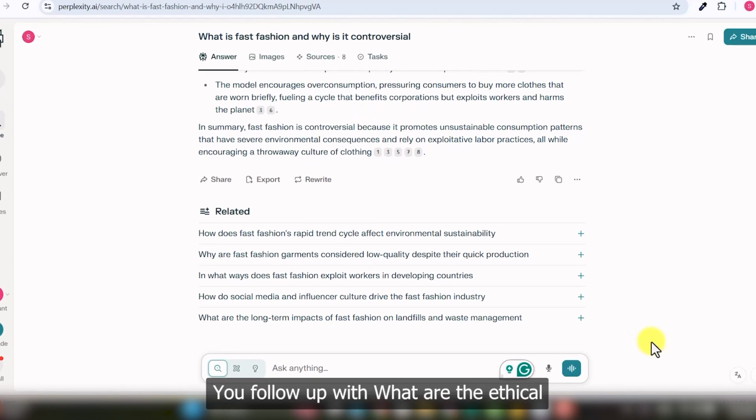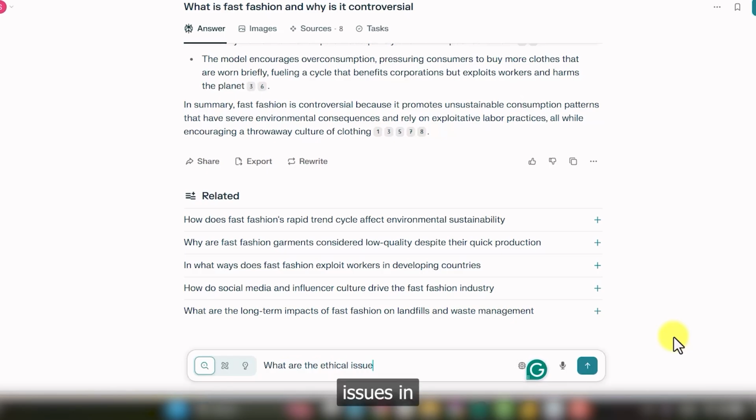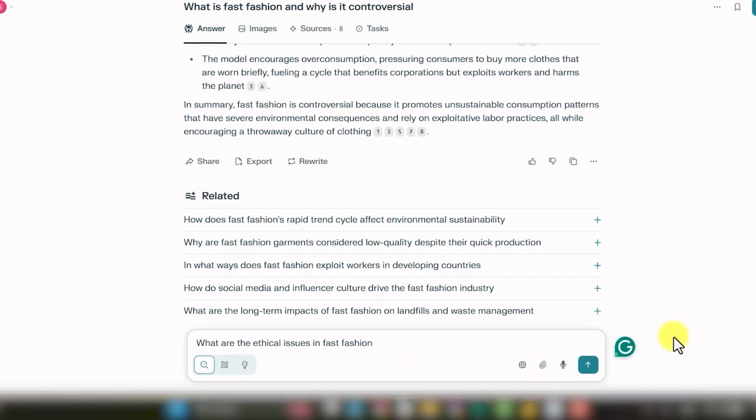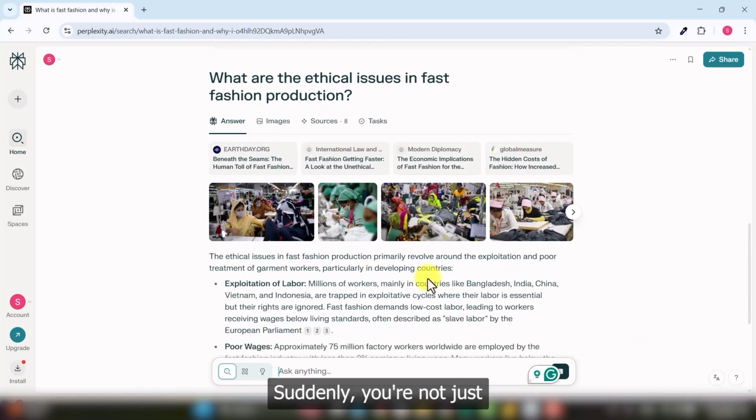You follow up with, what are the ethical issues in fast fashion production? And press enter. Suddenly, you're not just scratching the surface, you're building a full argument.